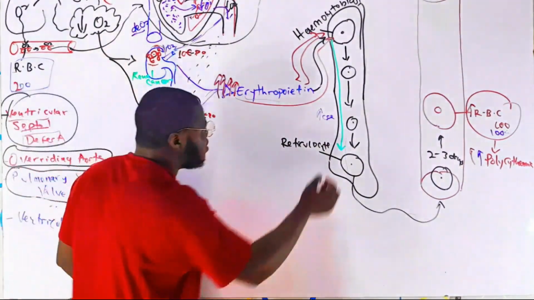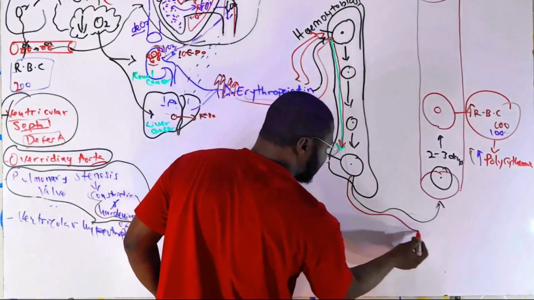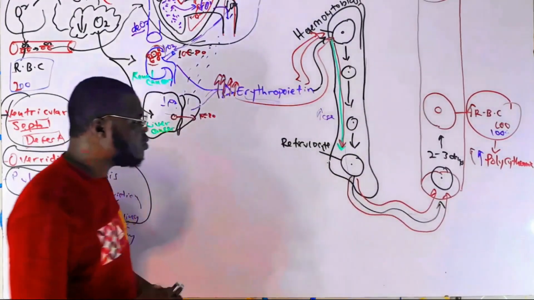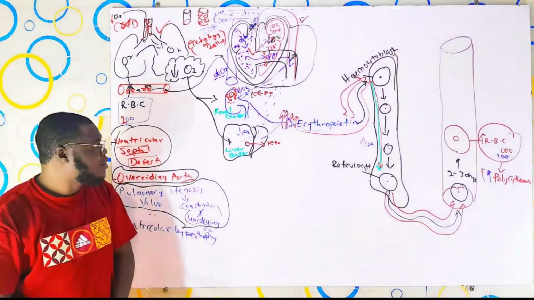And it will have no choice than to what? Than to accelerate the production of red blood cell and accelerate the movement of red blood cell into the what now? Into the bloodstream, leading to a huge load. So, bursting red blood cells into the bloodstream. So another cause of what now?